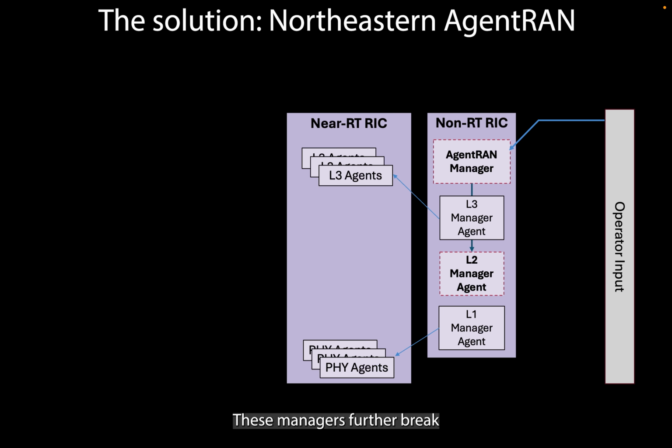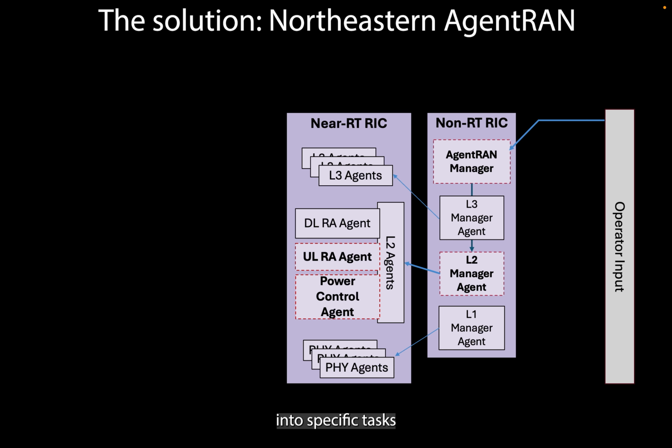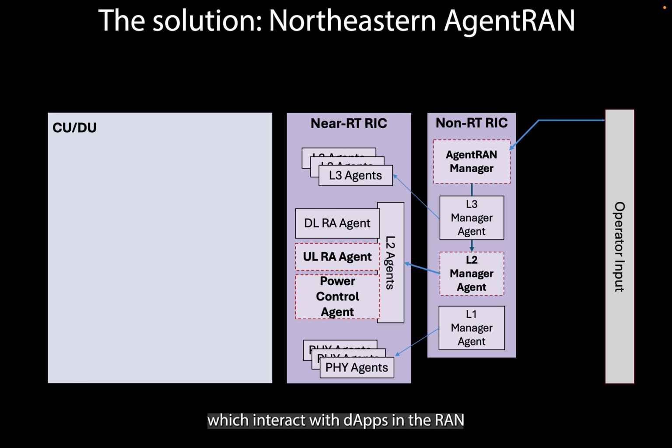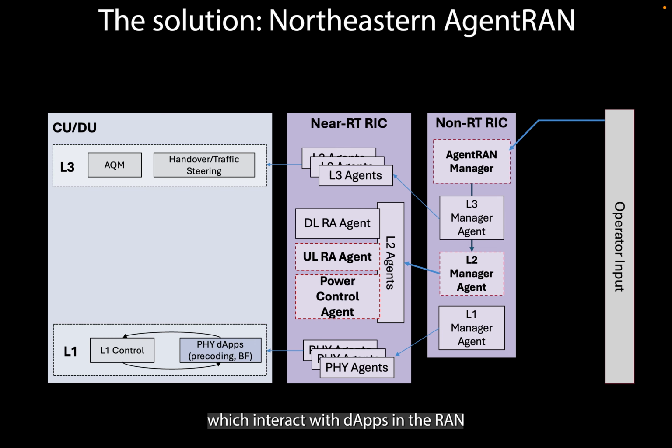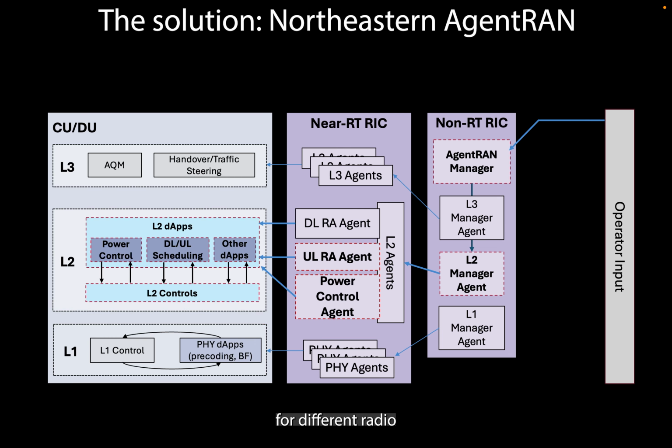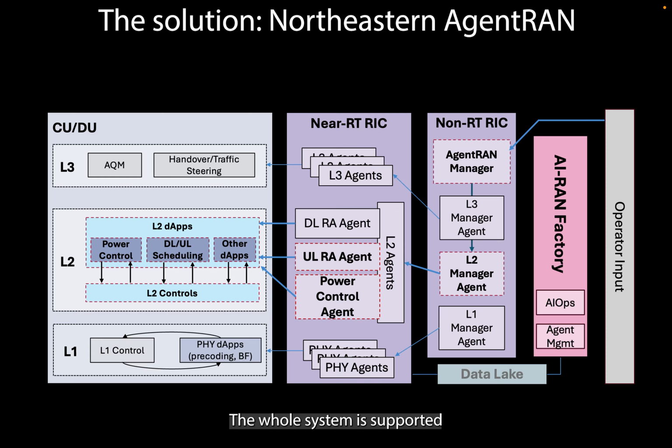These managers further break intents down into specific tasks for near real-time agents, which interact with DApps in the RAN and are eventually responsible for different radio resource management tasks. In this demo, we focus on MAC, or Layer 2, controls for power and scheduling. The whole system is supported by an AI RAN factory that handles AI ops and agent management.